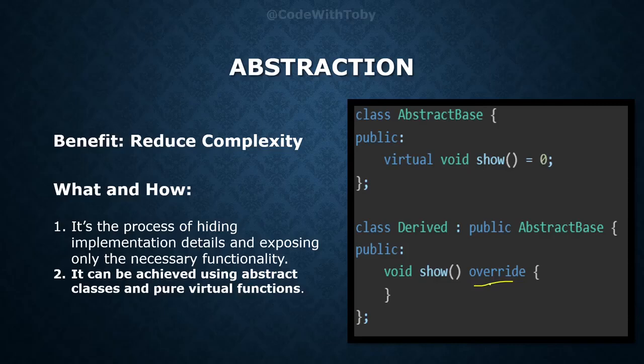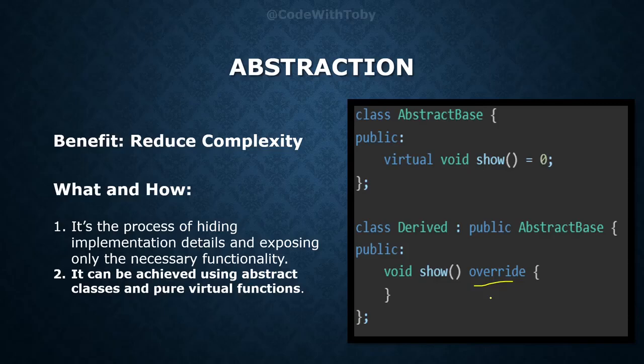Why? Override will check the function signature and the class signature for you. Suppose you have not properly defined the function name, then it will give you a proper error that you didn't define the function name properly. But if you don't use override here, then you will not get the proper error.